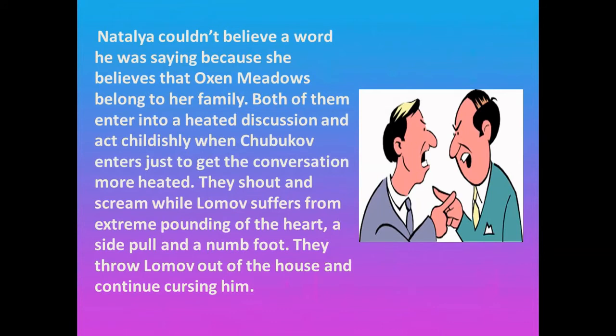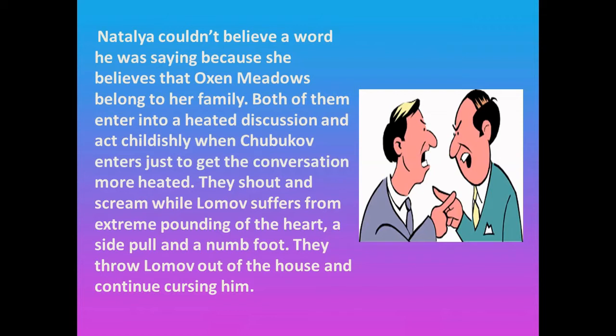Natalia couldn't believe a word he was saying because she believes that Oxen Meadows belong to her family. Both of them enter into a heated discussion and act childishly when Chubukov enters just to get the conversation more heated. They shout and scream while Lomov suffers from extreme pounding of the heart, a side pull, and a numb foot. They throw Lomov out of the house and continue cursing him.